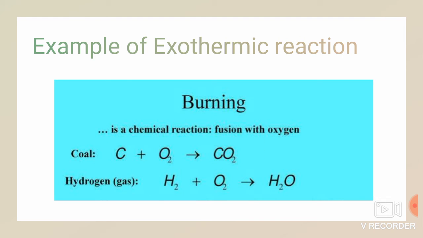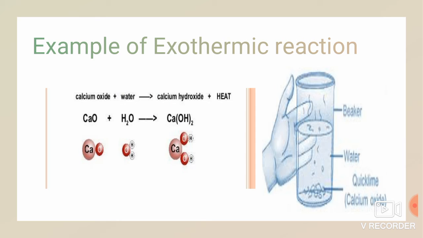In this reaction the heat is given out, right? Similarly another example, H2 plus O2, that is hydrogen plus oxygen, on burning, it forms water. Here also you can observe that heat is evolved. So it is an example for exothermic reaction. Exothermic means heat will be given out or heat is evolved.